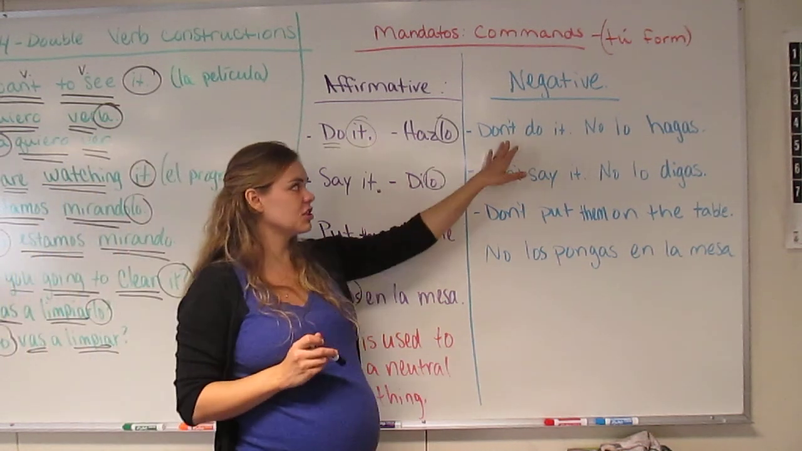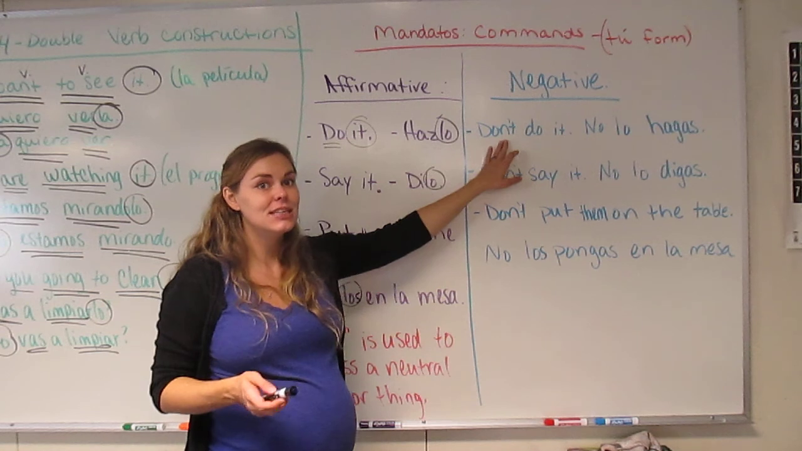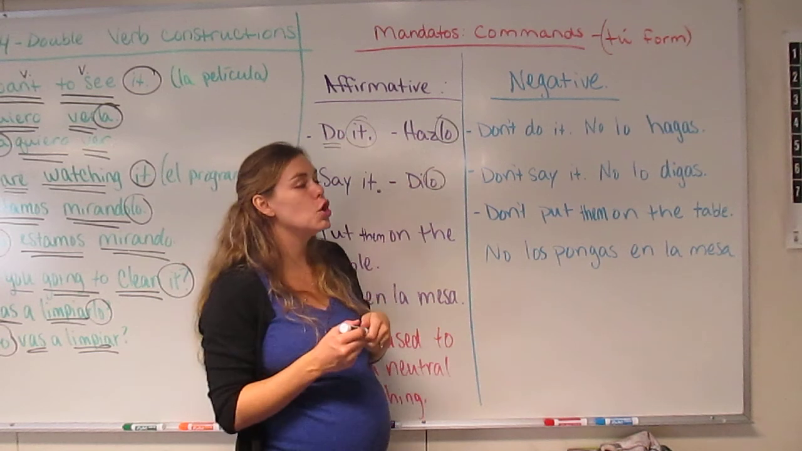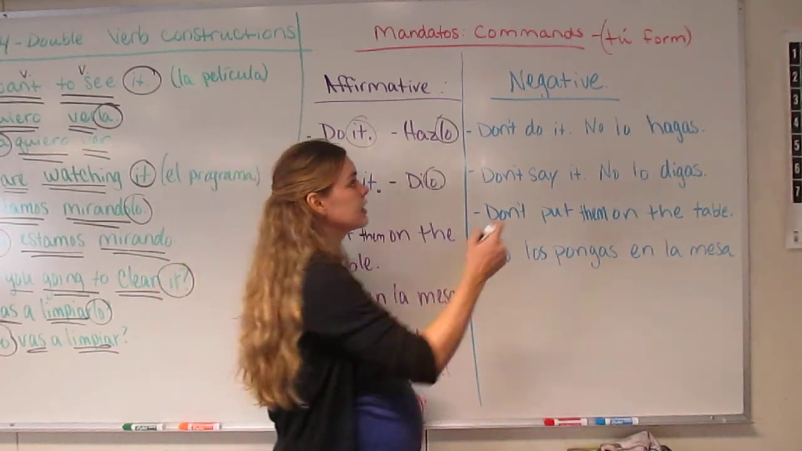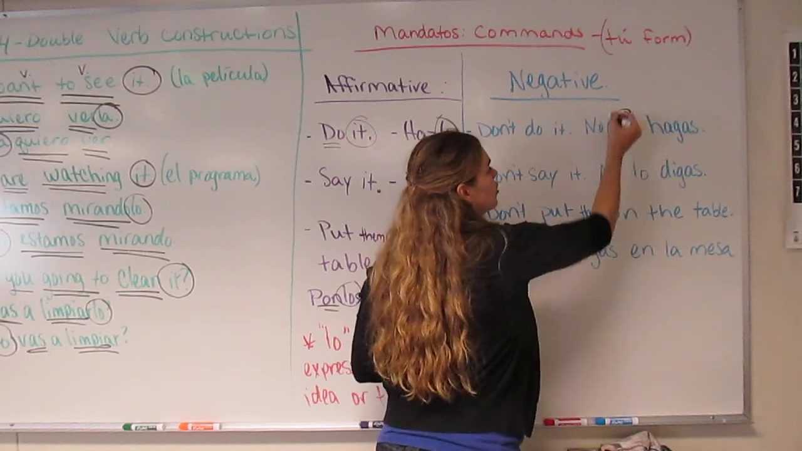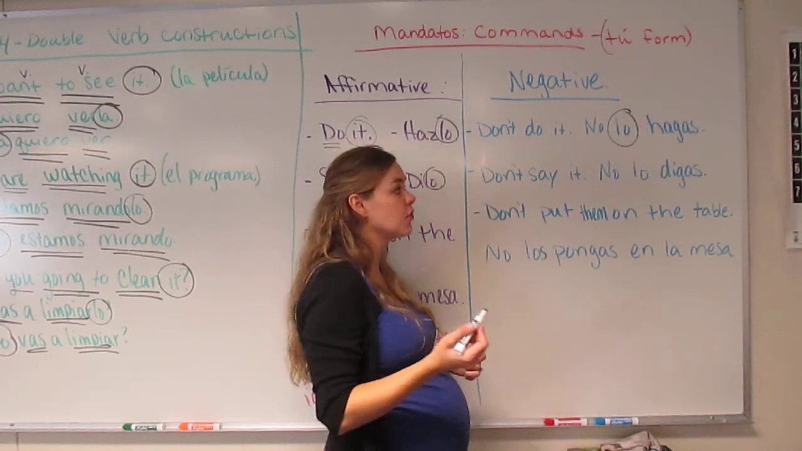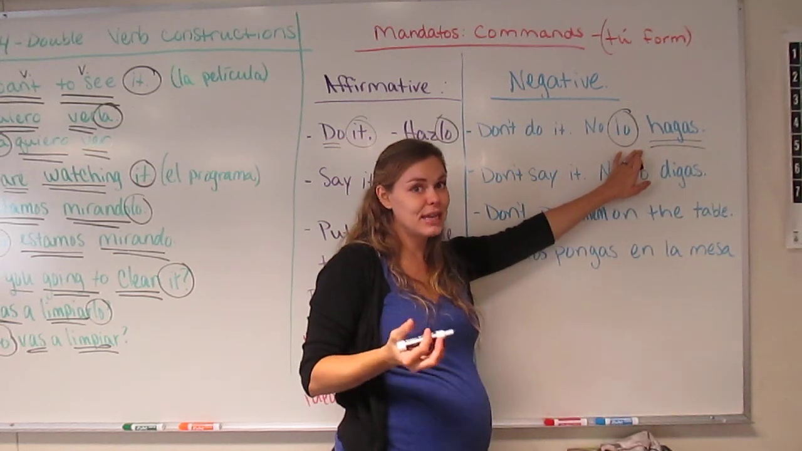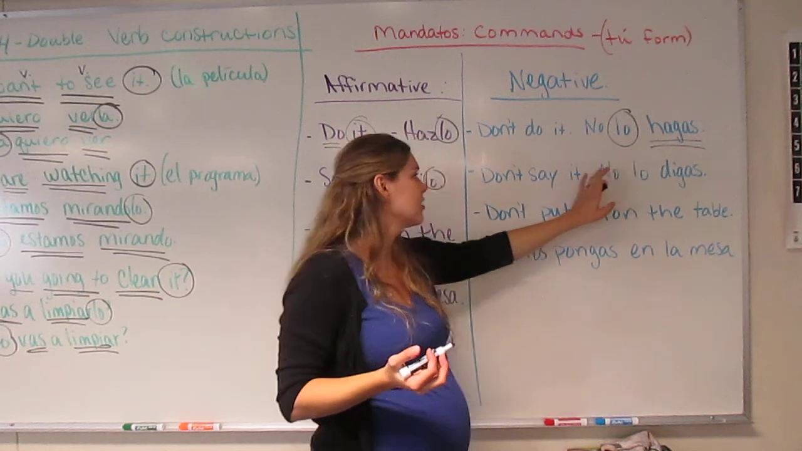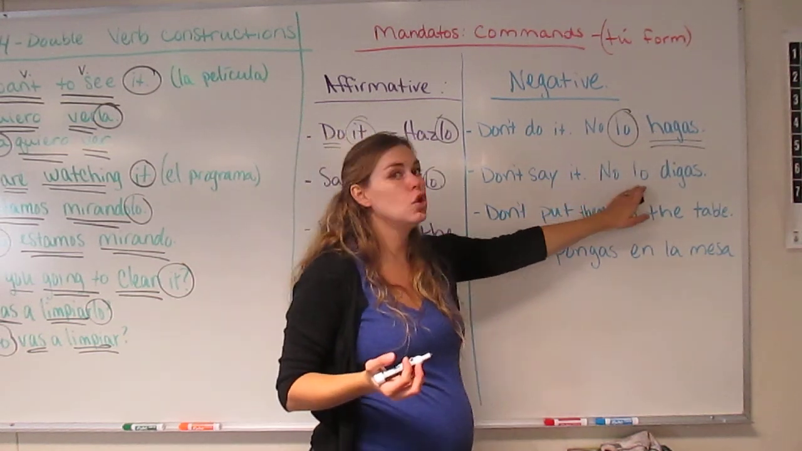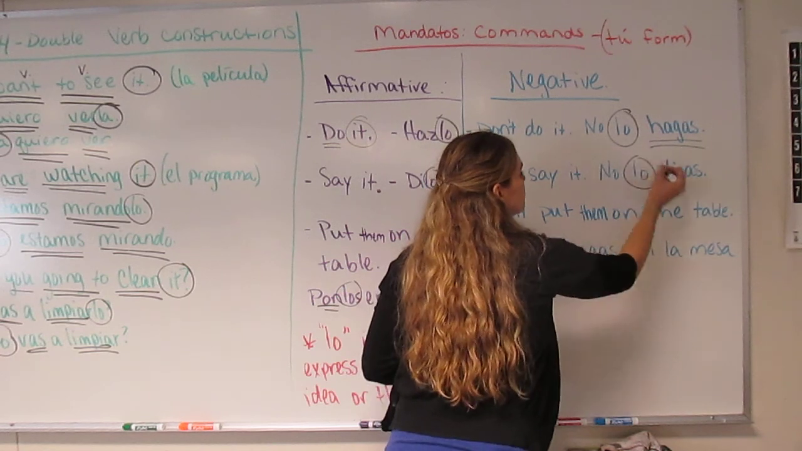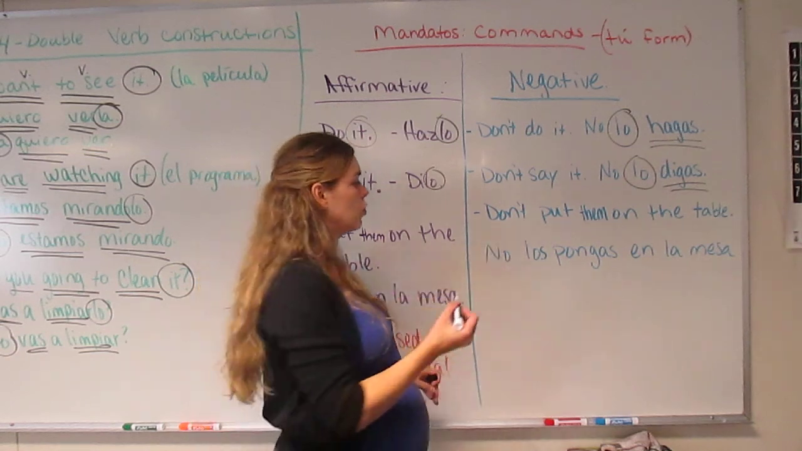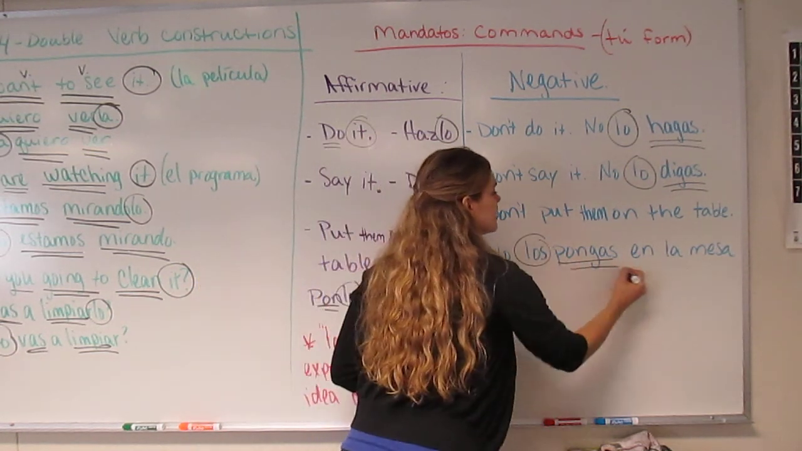In a negative construction, however, everything is going to be flip-flopped. So make sure you remember this construction. Instead of saying hazlo, you're going to say no lo hagas. Because now we have our negative word. Your object pronoun must go before your verb in this case. And then remember your irregular tú form of a negative verb. Remember how you have to change that around. So don't say it would be no lo digas. Here's your object pronoun. Digas is your verb. Don't put them on the table would be no los pongas en la mesa.